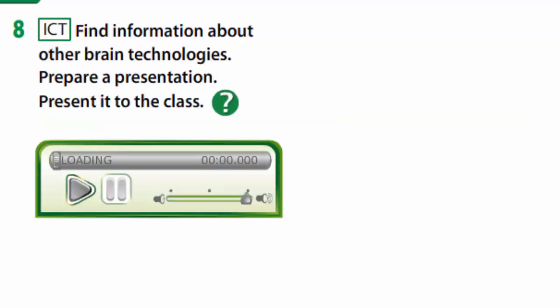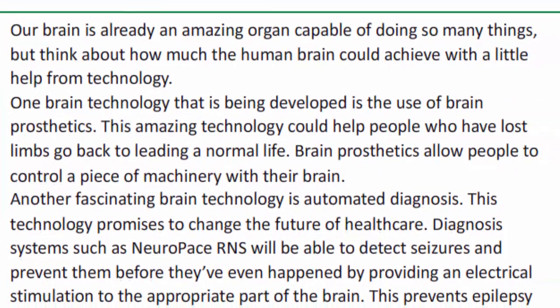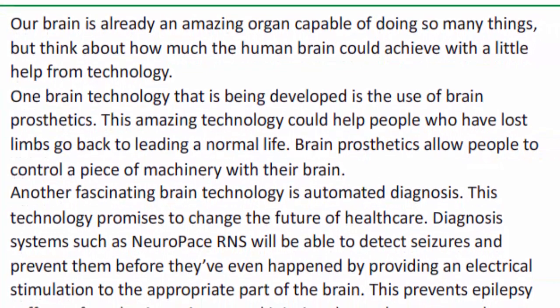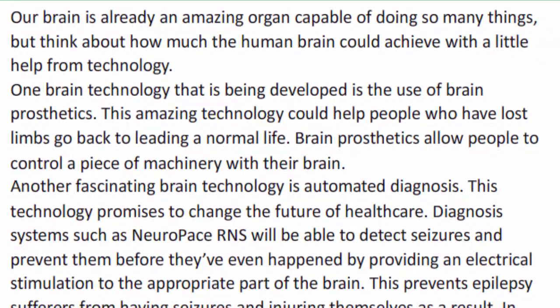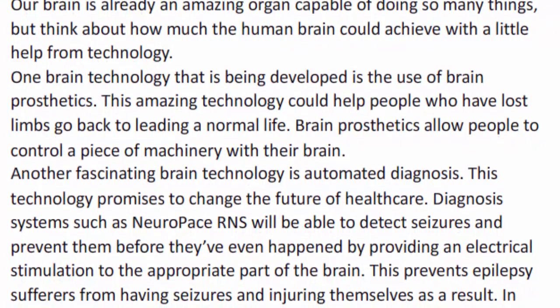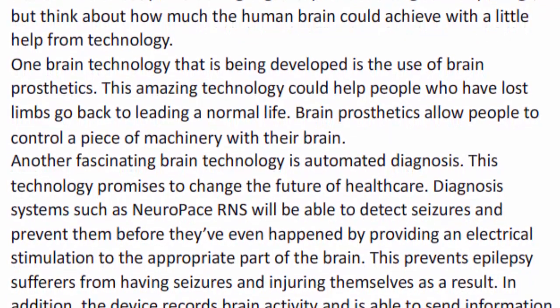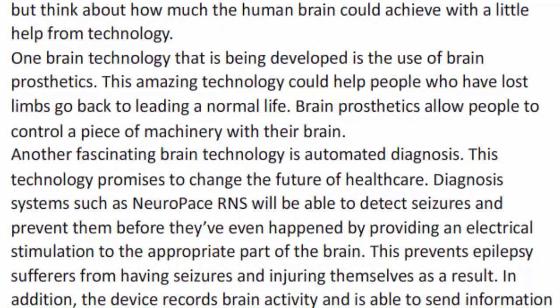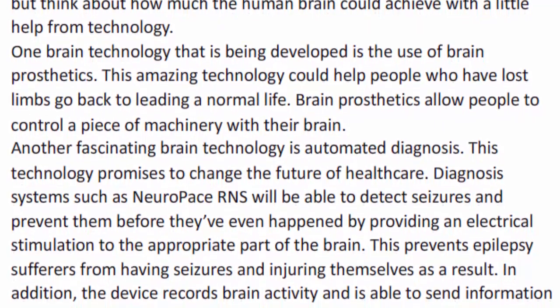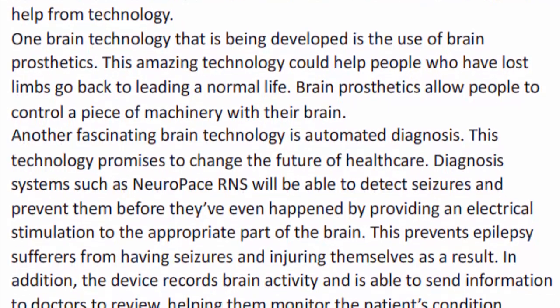And your task is to find information about other brain technologies. You are to prepare a presentation. Let's look at the model and listen to it. Our brain is already an amazing organ capable of doing so many things. But think about how much the human brain could achieve with a little help from technology. One brain technology that is being developed is the use of brain prosthetics. This amazing technology could help people who have lost limbs go back to leading a normal life. Brain prosthetics allow people to control a piece of machinery with their brain.